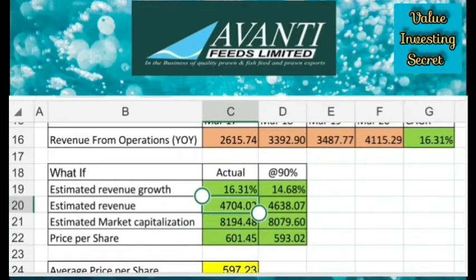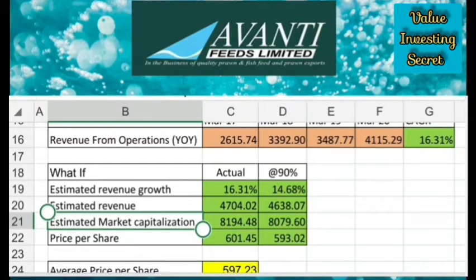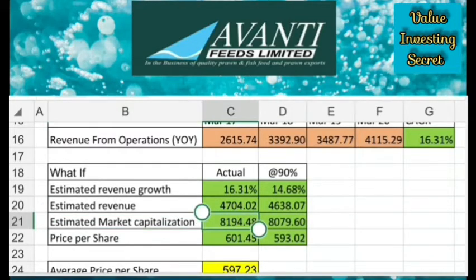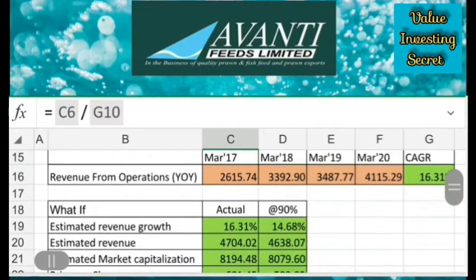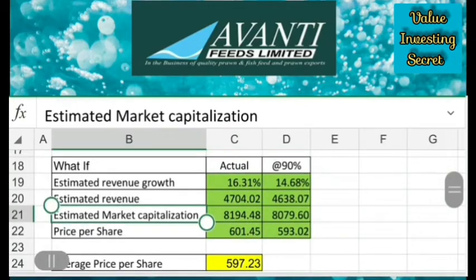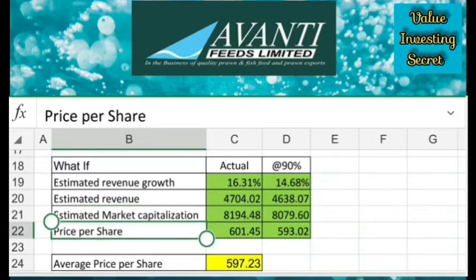So this is the formula. Then estimated revenue for 90% of actual growth is also calculated with the same formula. Then estimated market capitalization is the multiplication of revenue multiple and estimated revenue. So we will get the estimated market capitalization. I have calculated for actual revenue growth and 90% of actual growth.